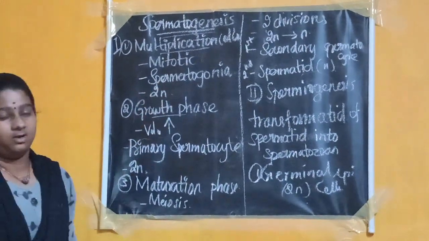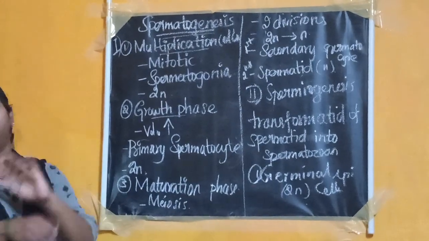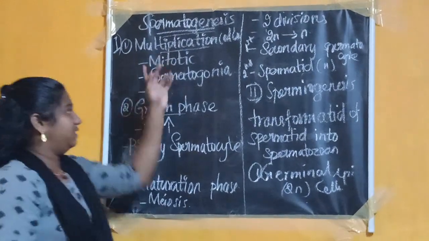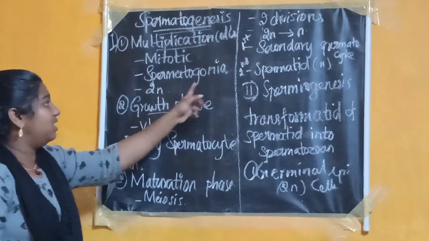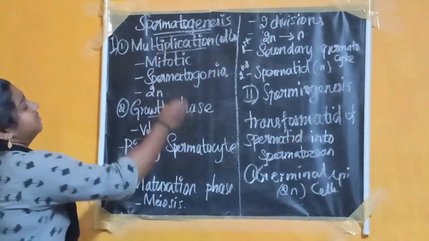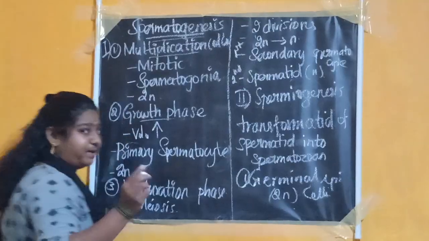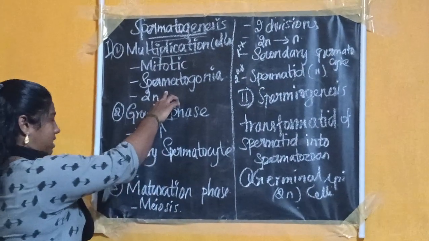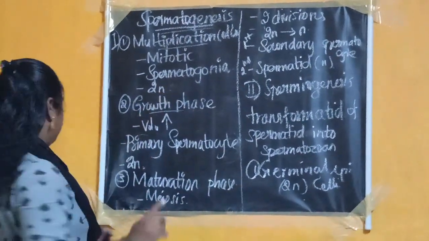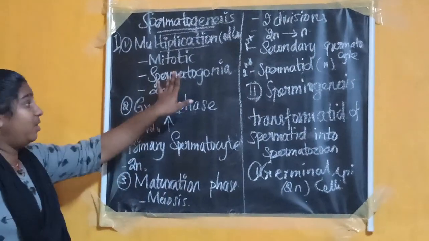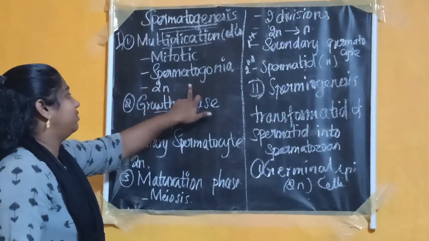The multiplication phase is simply known as the division phase. It has mitotic division and the spermatogonia occur. The germinal epithelial cell is divided into spermatogonia, which have 2n diploid number of chromosomes.